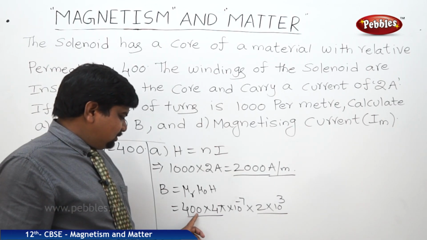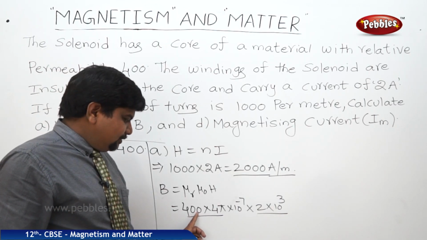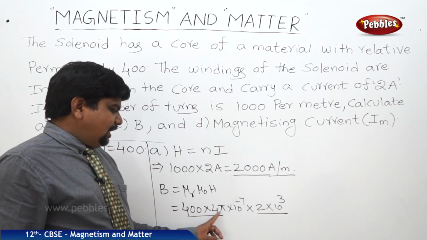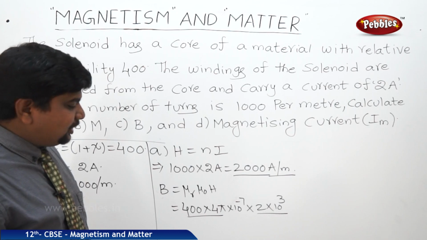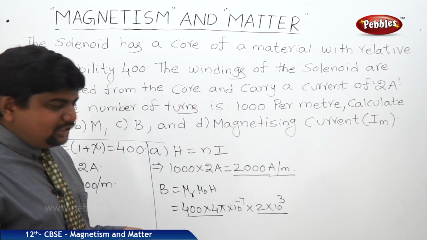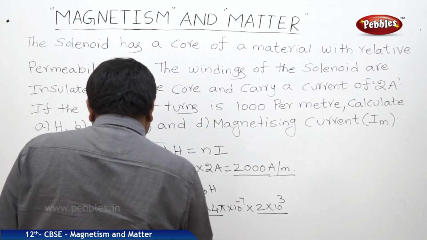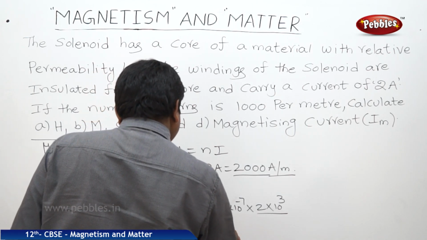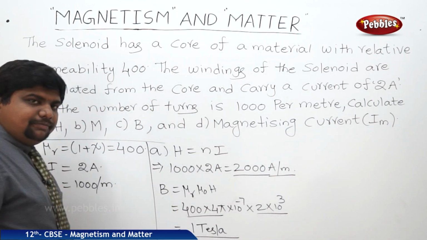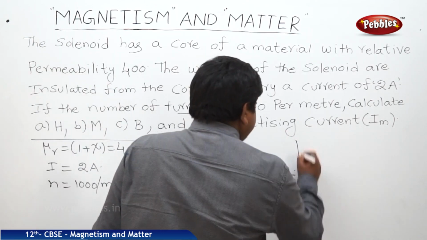So this is 10 cube, 10 square, 10 power 5, 10 power 4 into 8, 8 into 4 by 32 pi into 10 to the power of minus 7, 32 into 3, it will be approximately 10. So you will get 1 Tesla. This is B value.